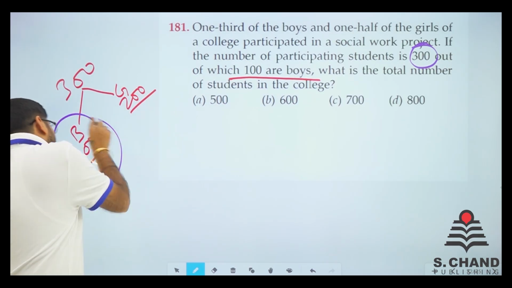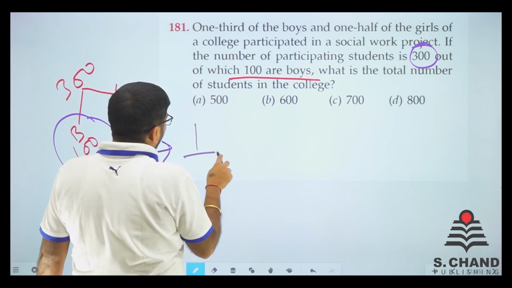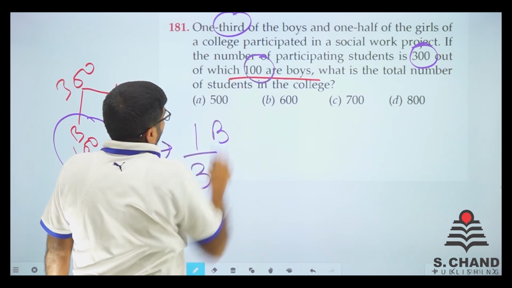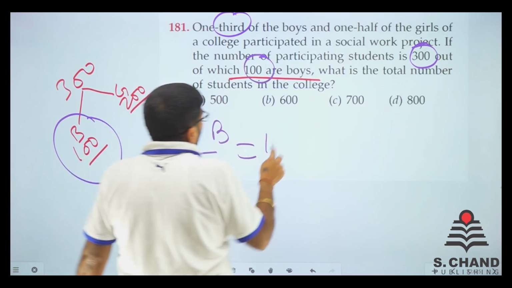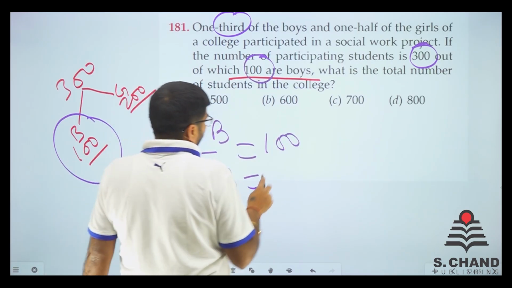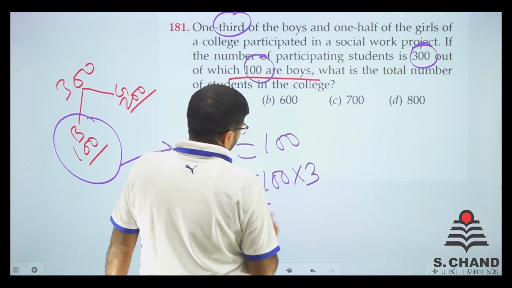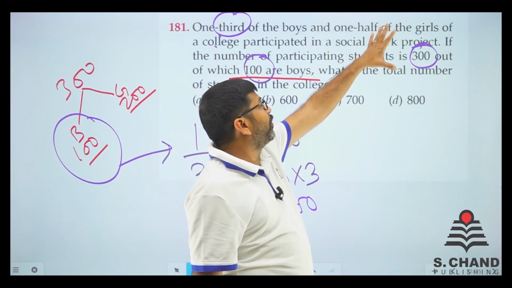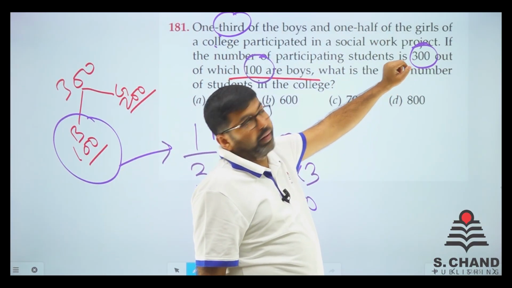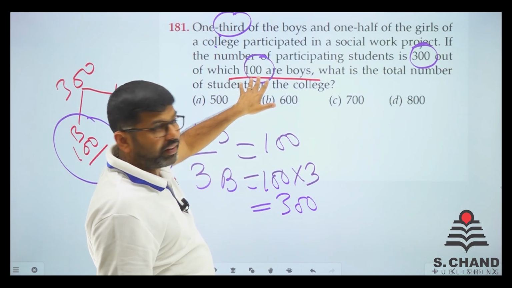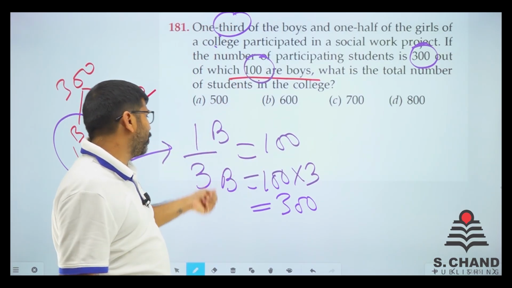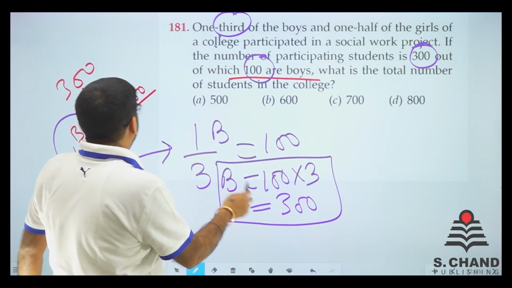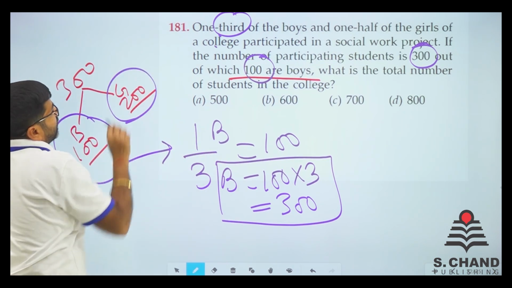Now this boys 100 is actually 1/3 of the boys, because 1/3 of the boys participated. So boys upon third is equal to 100 given. So total number of boys, 100 into 3, is 300. So 1/3 of the boys is 100, so boys is equal to 300.